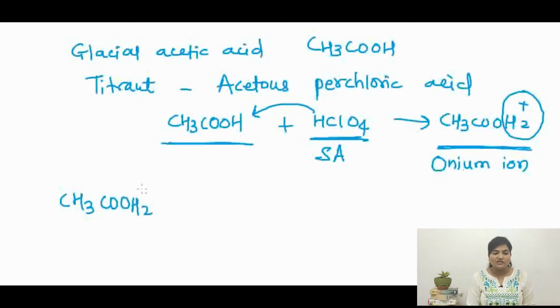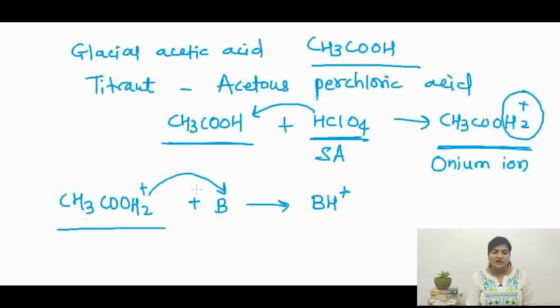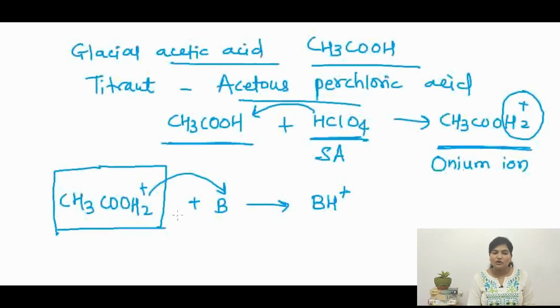Whenever you use this CH3COOH2 plus, the onium ion, as a titrant to react with any weak base, it will easily give away this proton and form BH plus. The solvent acetic acid will not interfere or compete with your titrant during the reaction. So this is the advantage of replacing water in the medium, which was actually competing with the titrant for the reaction with the analyte. This is what happens when you replace water with non-aqueous solvents and non-aqueous titrants like acetous perchloric acid.